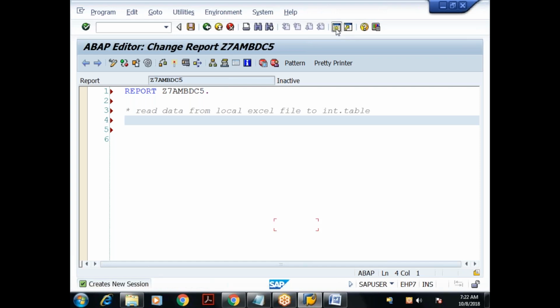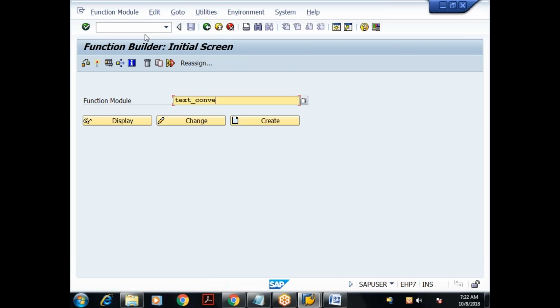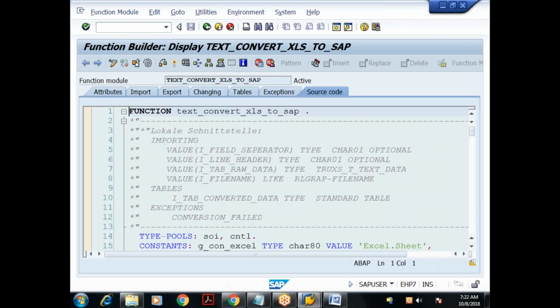Now since it is an Excel file, I'll go for a function module called TEXT_CONVERT_XLS_TO_SAP. If you are reading the data from a text file, we have to use the function module GUI_UPLOAD. If it is an Excel file, use the function module TEXT_CONVERT_XLS_TO_SAP.